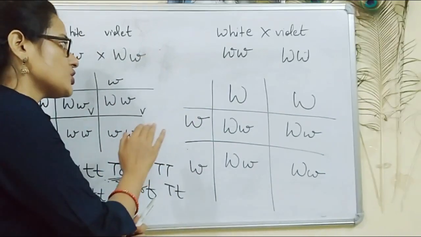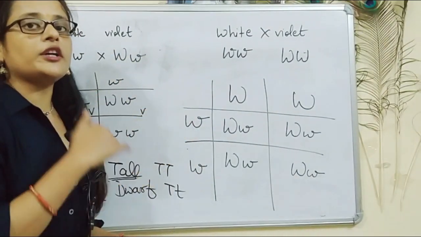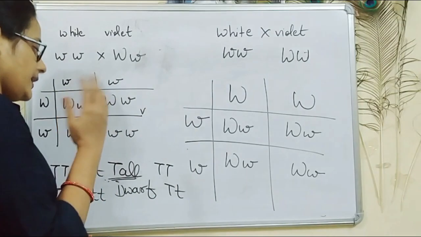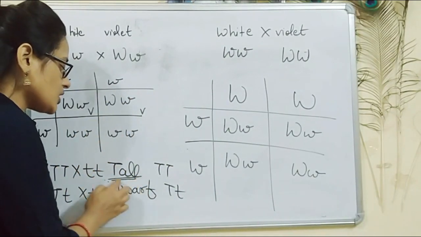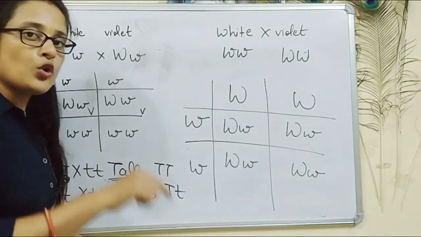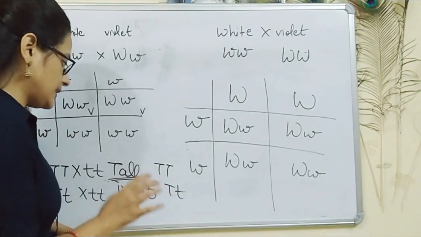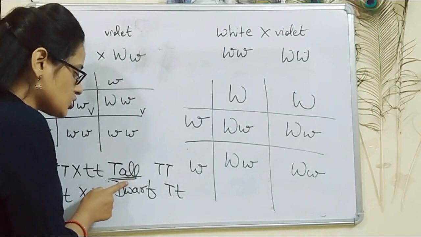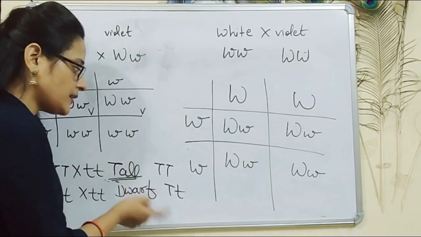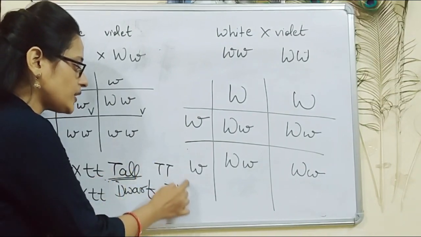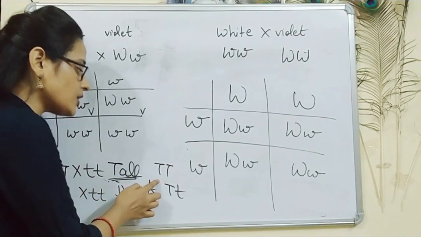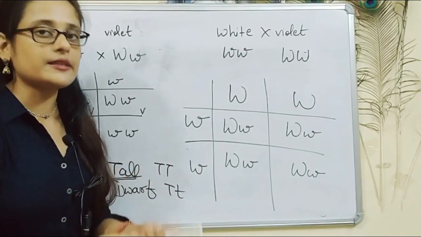But in the case of test crosses, the individual showing the dominant phenotype, that is, in the case of plant height, tall, is the one whose genotype is to be examined. Over here we don't know whether this tall individual is capital T capital T or capital T small t. So this tall individual whose genotype is to be determined is crossed with a homozygous recessive individual.